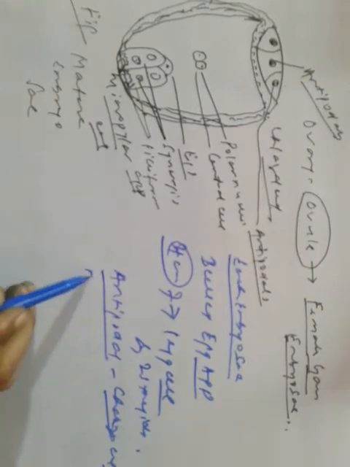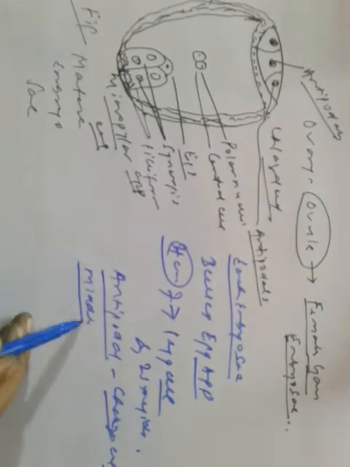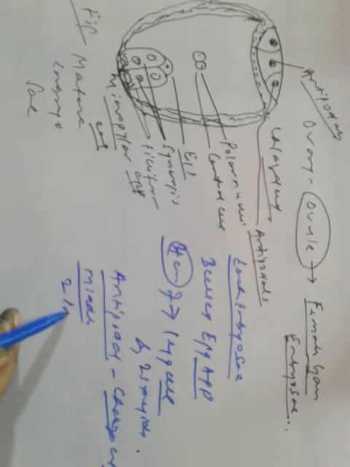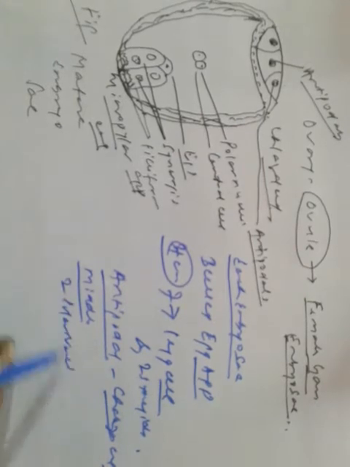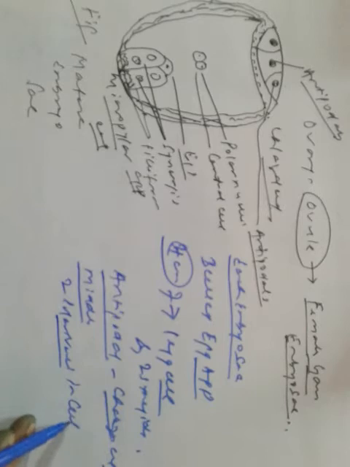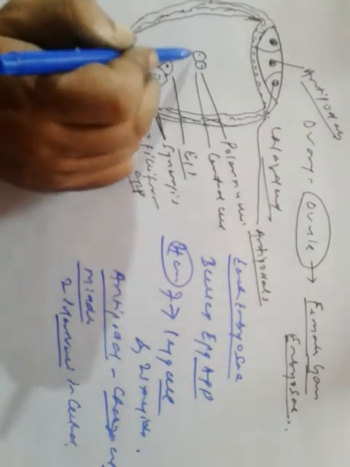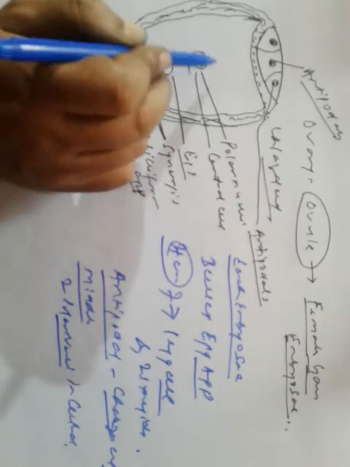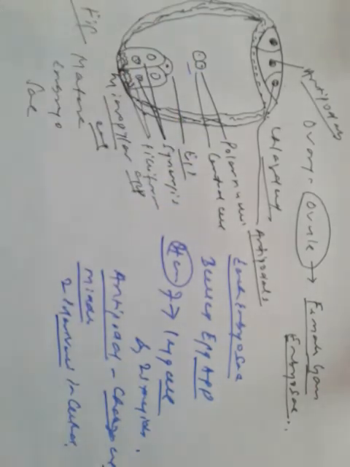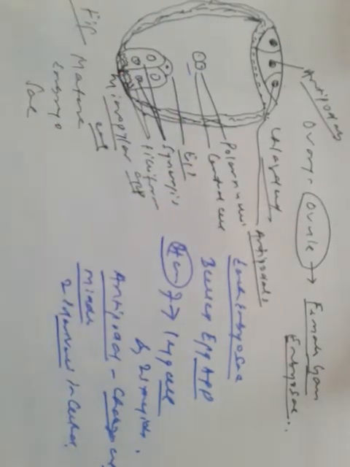Then in the middle we have two polar nuclei in the central cell. It has not been shown, but there is a cell here, and in the cell there are two nuclei. Two polar nuclei in the central cell.